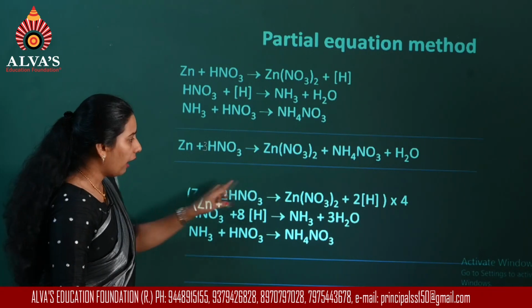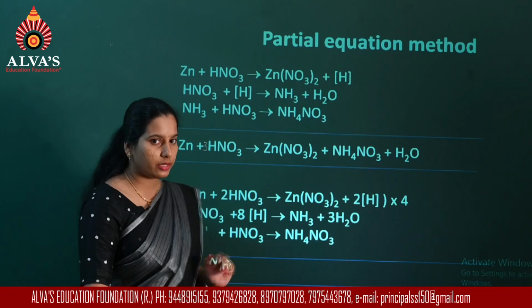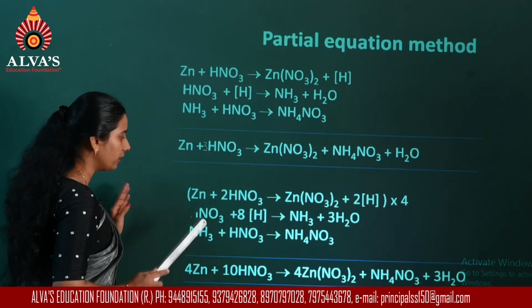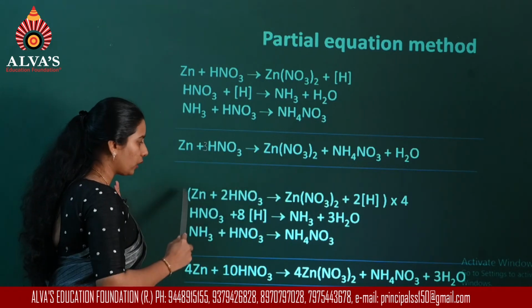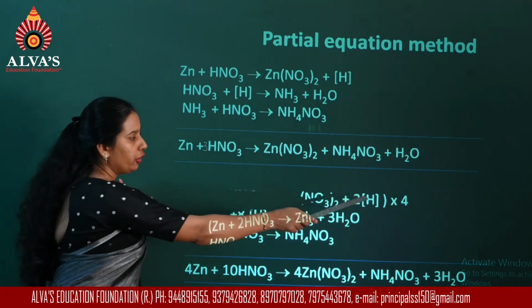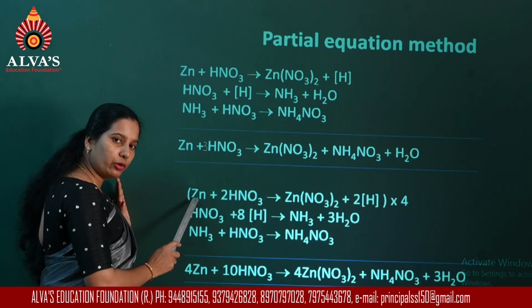Now after doing the corrections, when you add up the 3 equations, you will get the final equation. Now see here, when I multiply the entire equation, that means for each compound or element you have to multiply it by 4. So here there was only 1.